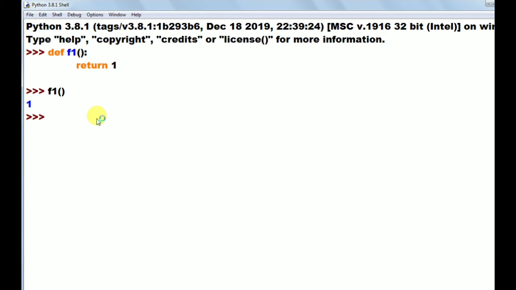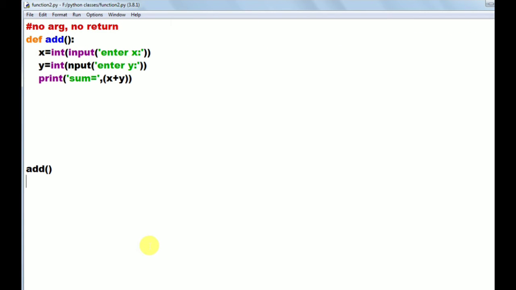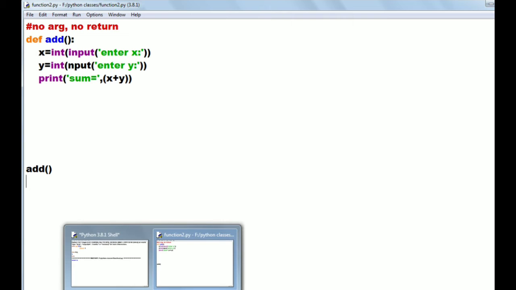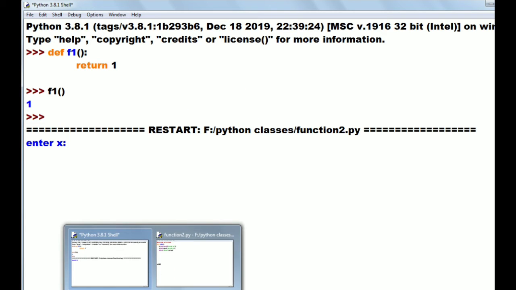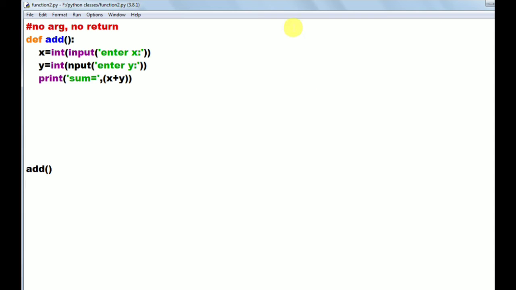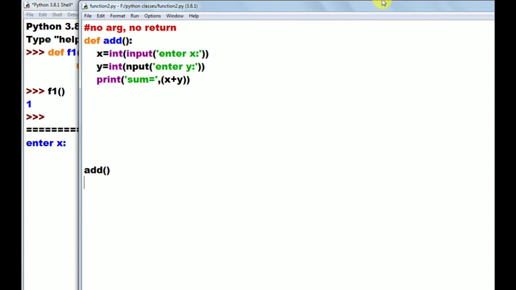Save it. Now it is displaying the output here. It is displaying output as enter x. Now the screen is waiting to read x value. So this is the program we have written.